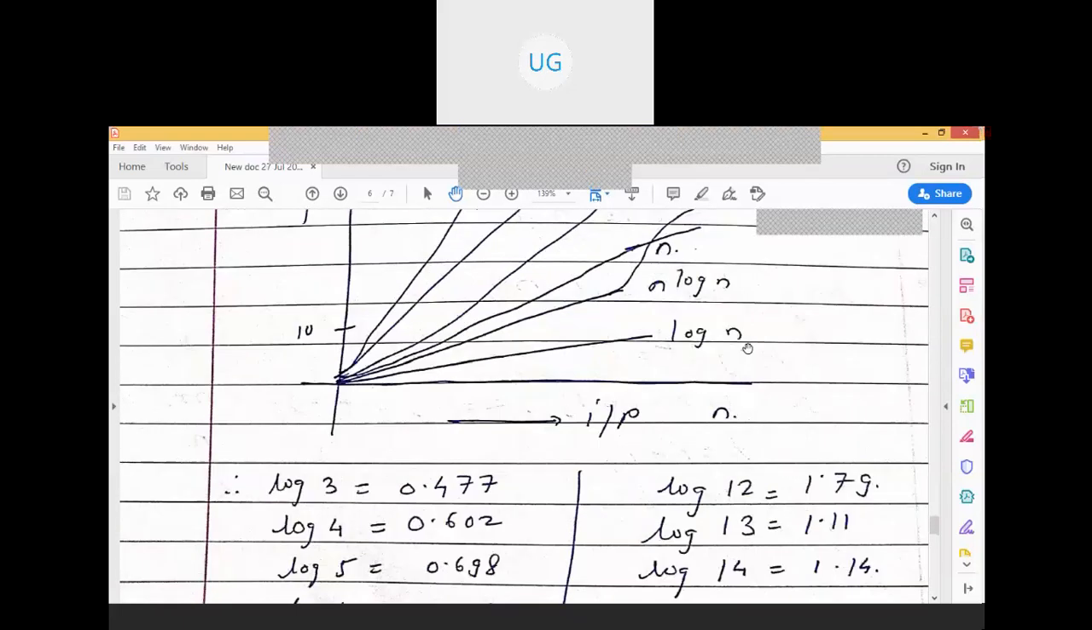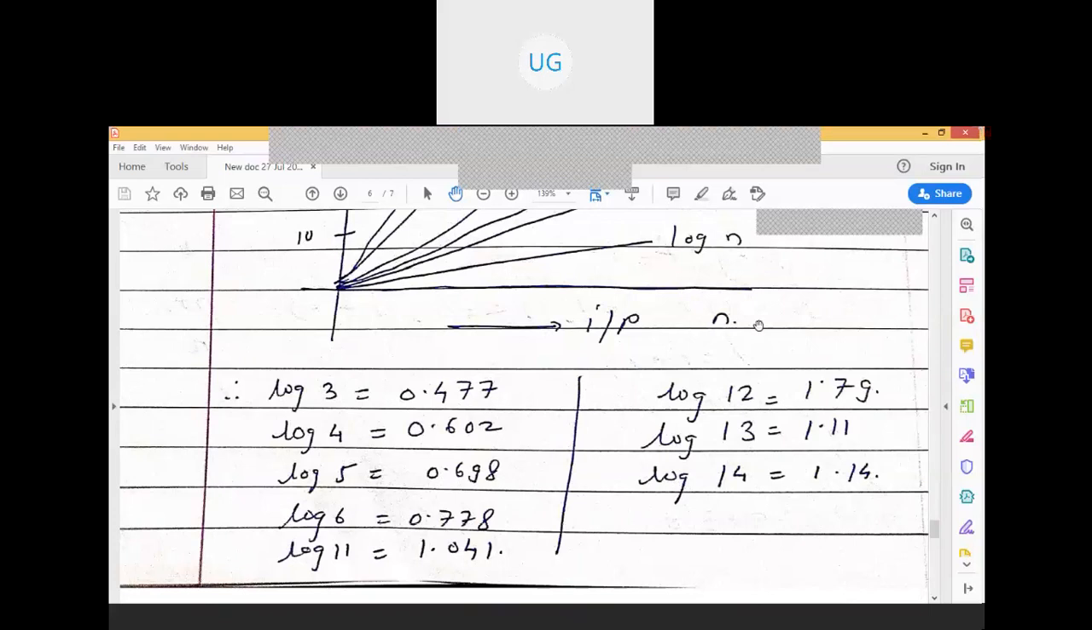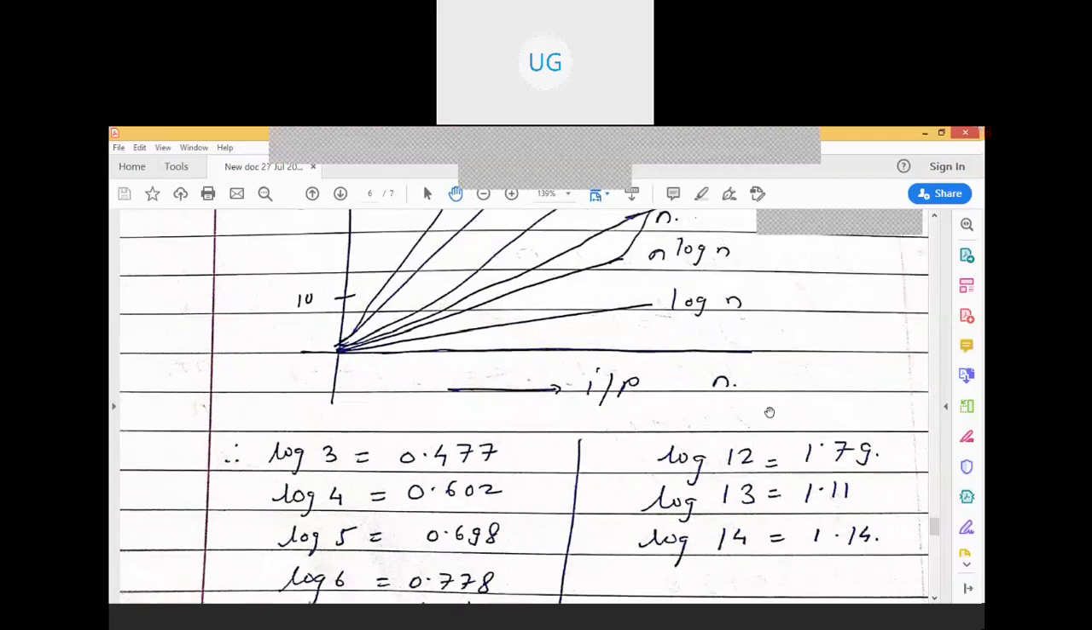So let's have a look at the numbers here. See here, log of 3 is equal to 0.477. Log of 4 is 0.602. Log of 5 is 0.698. Log 6 is 0.778. Till there it is lesser. Once we reach log 11, look at this value: log 11 is equal to 1.041. Log 12 is 1.079, log 13 is 1.11, and log 14 is 1.14. So have a look at this.